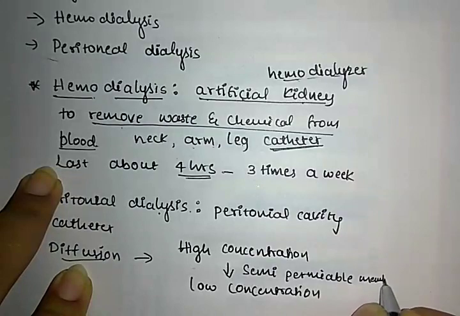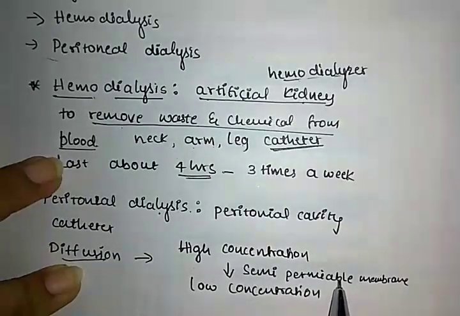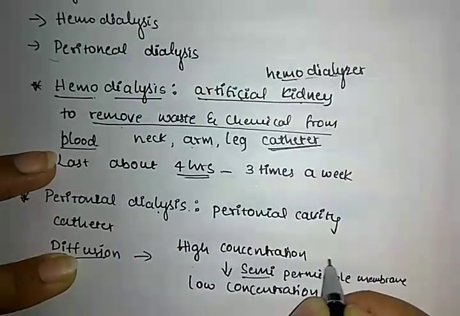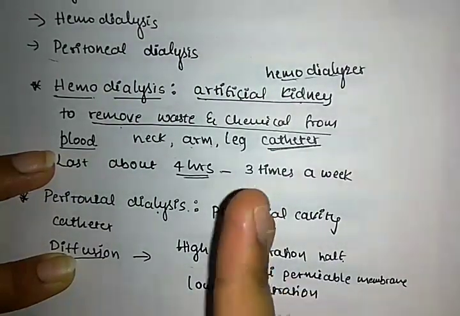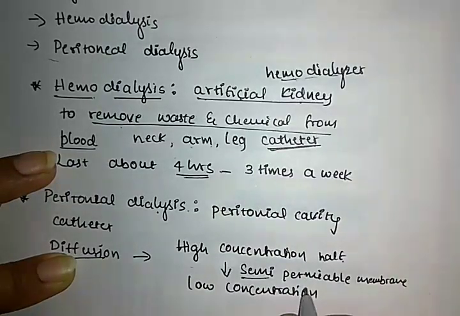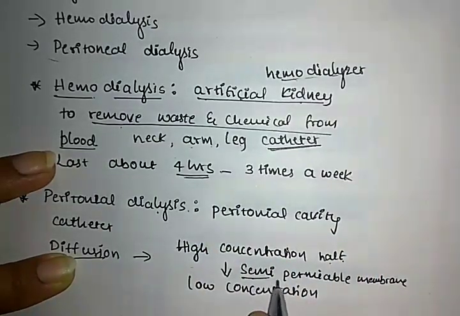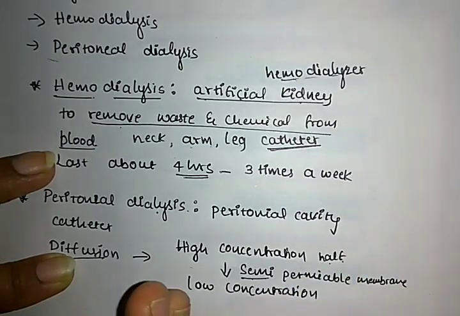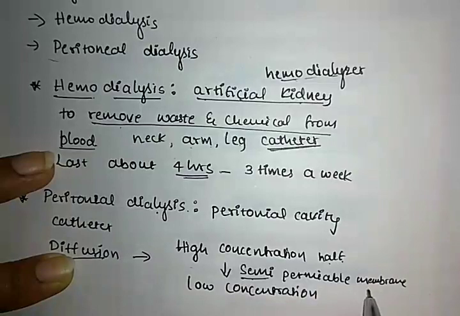What is meant by this? Semi-permeable membrane. Semi means half. Permeable, permit, allow. Semi means half, it allows half. Which means semi-permeable membranes are membranes which allow only limited particles through the membrane.